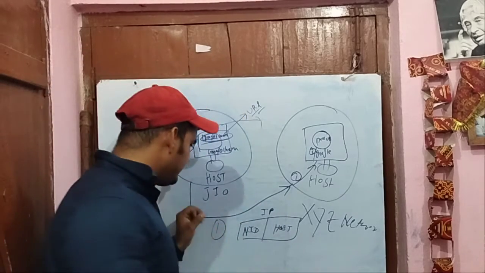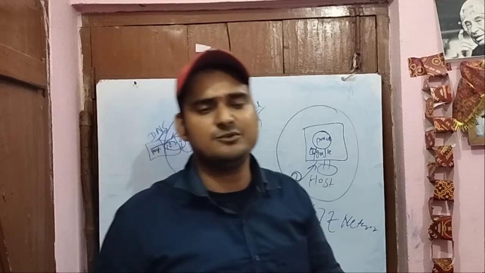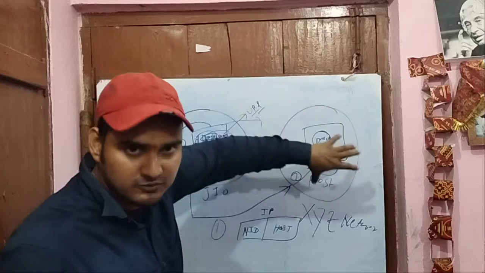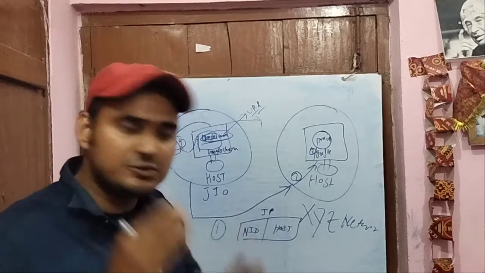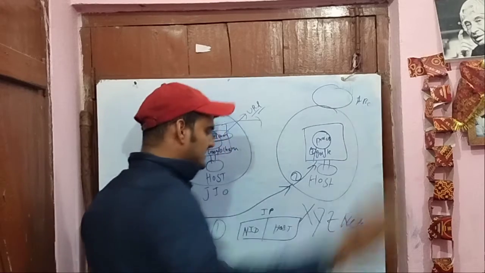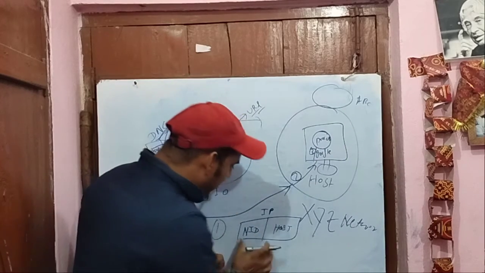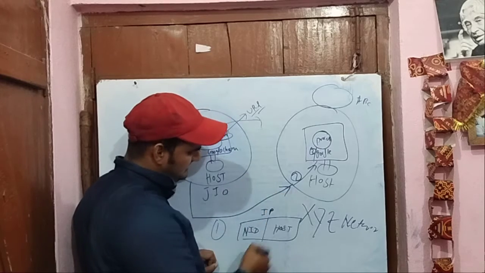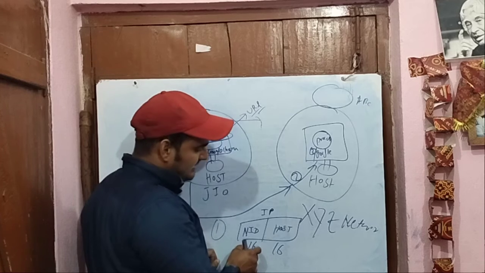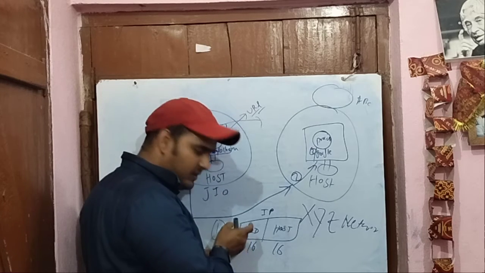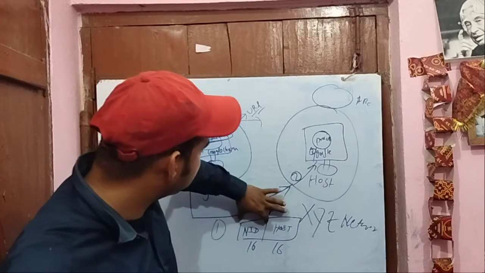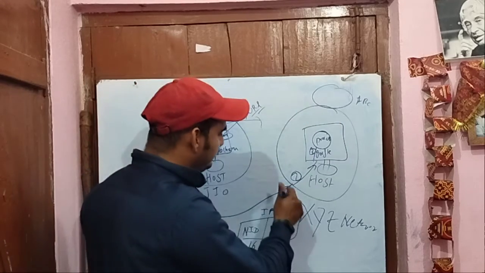So the network ID is a unique ID, you can say, to identify a network. There may be different networks. To uniquely identify the network, we have divided the IP address into two parts. First is the network ID. Let's suppose there are various networks like the ABC network, some different networks. To uniquely identify a network, we have reserved some bits. Let's suppose out of 32 we have reserved 16, and 16 is for the host. I am just taking an example. With the help of this 16 bit, it will get into that particular network. So with the help of 16 bit, it goes to this network.